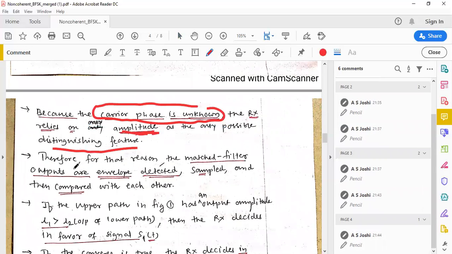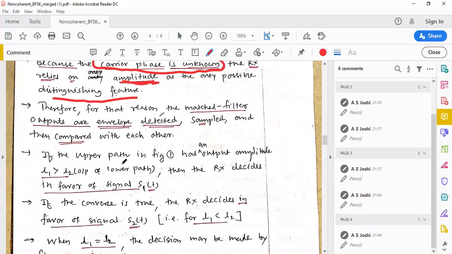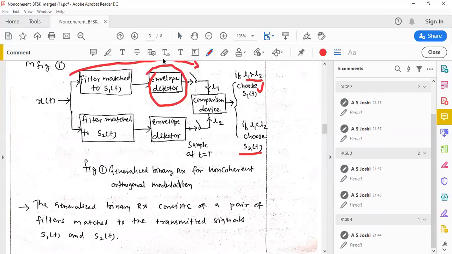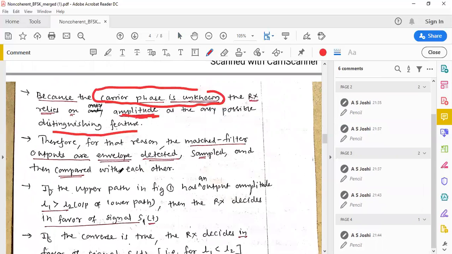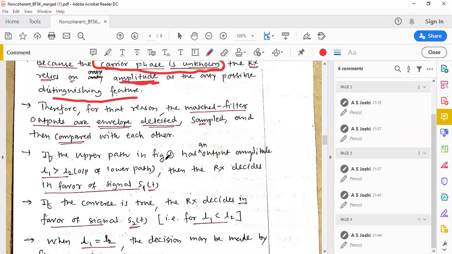Therefore, for that reason, the matched filter outputs are envelope detected, sampled, and then compared with each other. This is the upper path, this is the lower path. If the upper path in figure 1 has an output amplitude L1 greater than L2, then the receiver decides in favor of signal S1 of t.